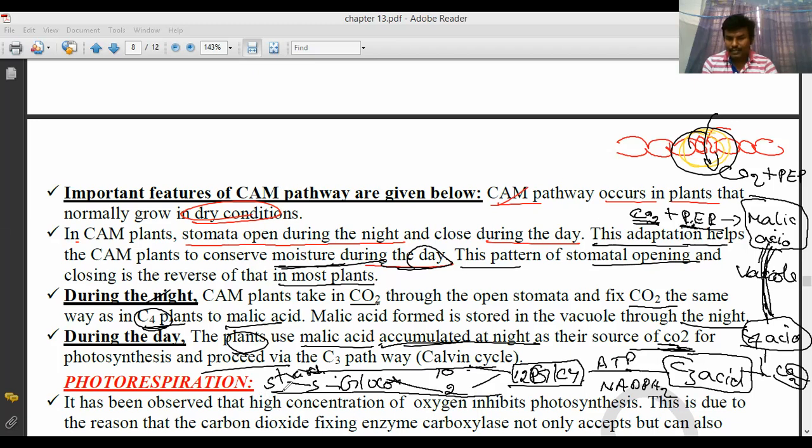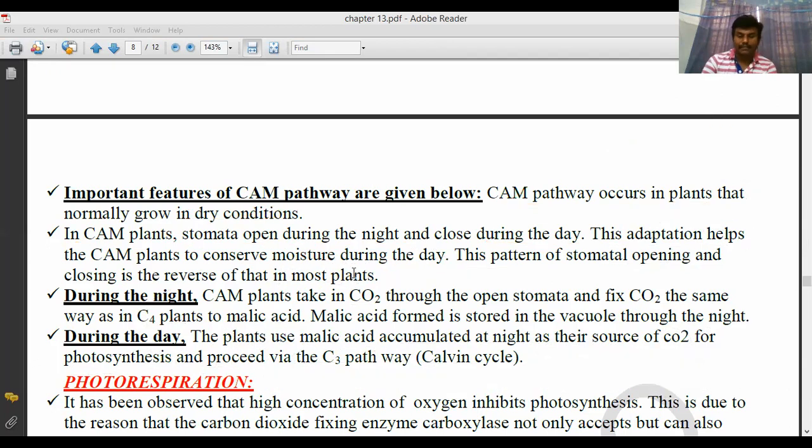This is the C3 pathway. So the plants use the malic acid accumulated at night as their source of carbon dioxide for photosynthesis, proceed via the C3 pathway and synthesize sugars. This pathway is called the crassulacean acid metabolic pathway. That's all. So with this,